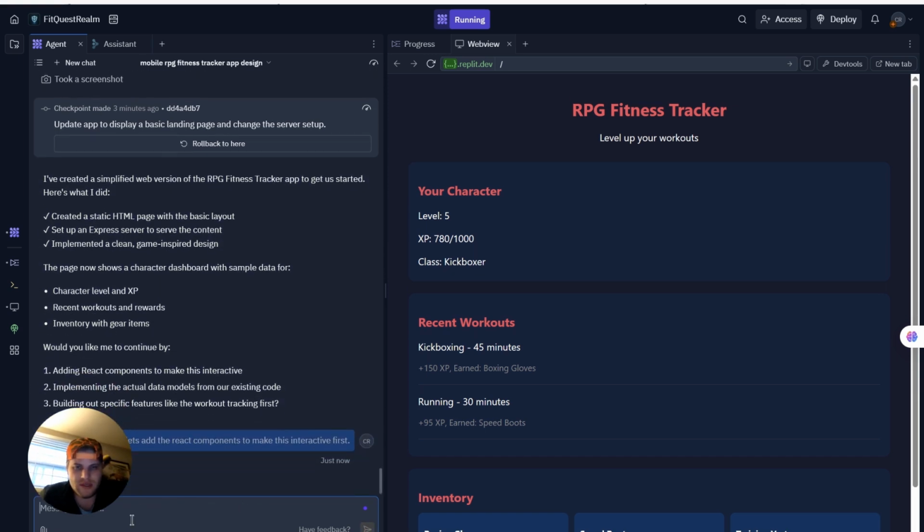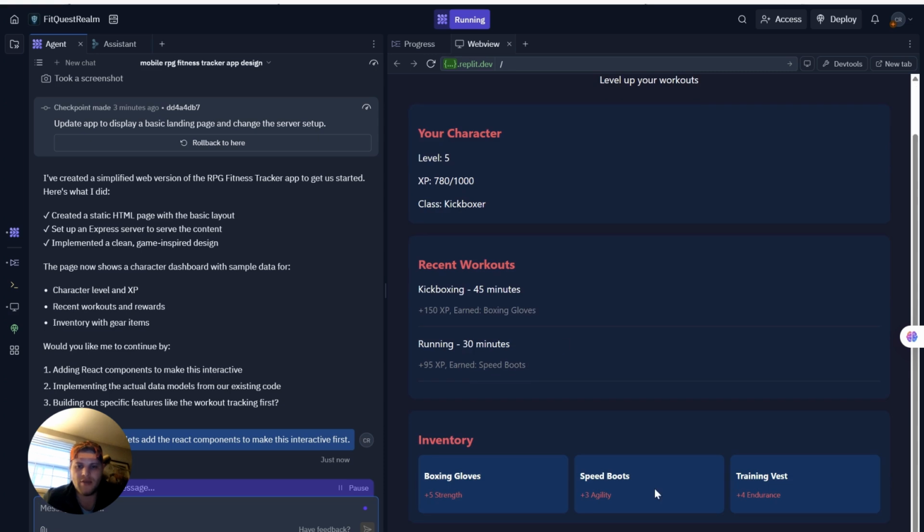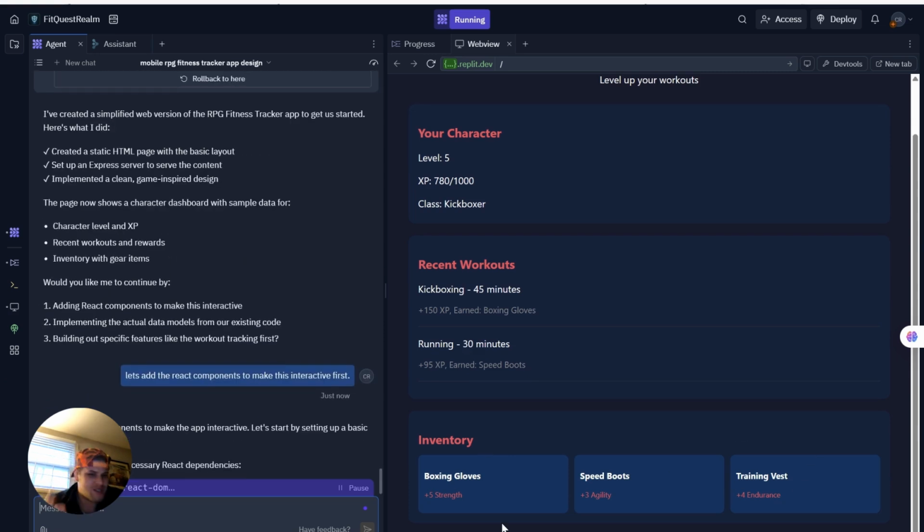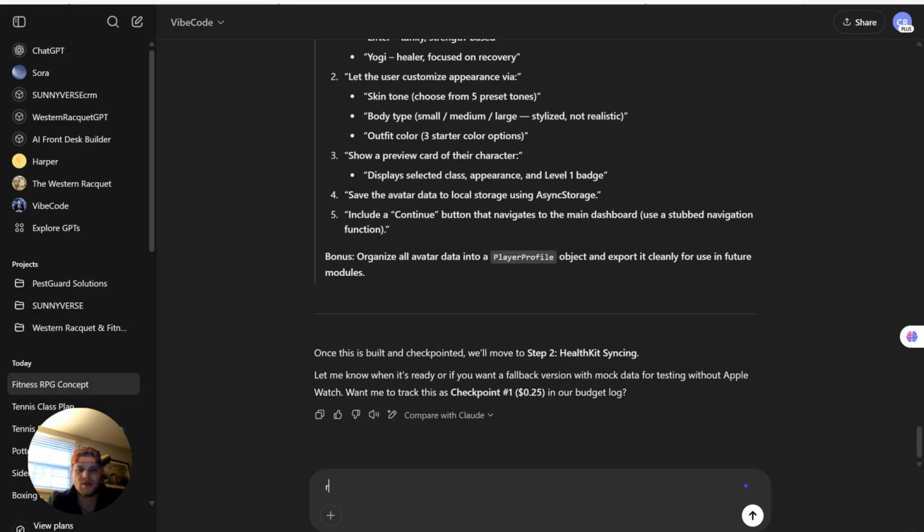Okay, let's just see what this does. So now it's going to think. So you guys see what we got going on. This was built, and this is my inventory: boxing gloves, speed boost, and training vest. I want to go deeper with that. I want it to almost be, I don't even know what to call this. What should we call this?